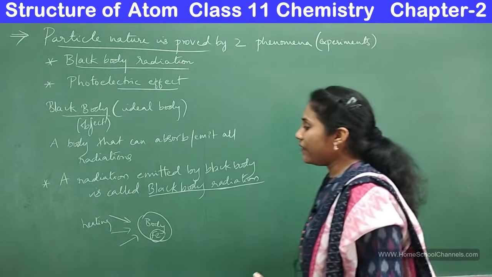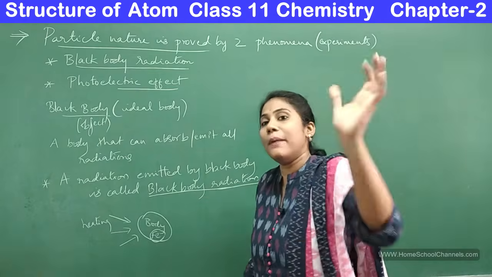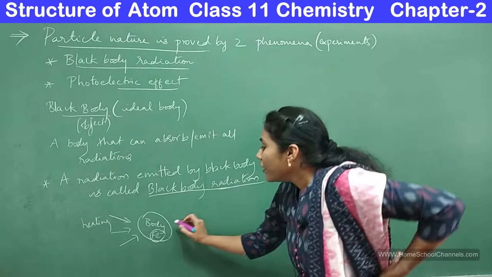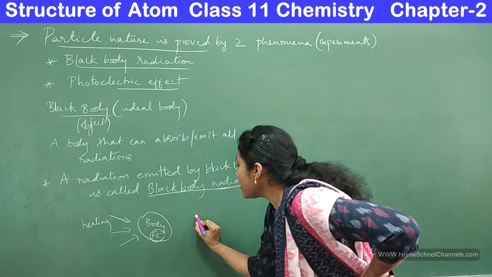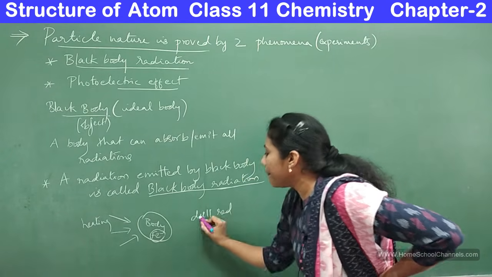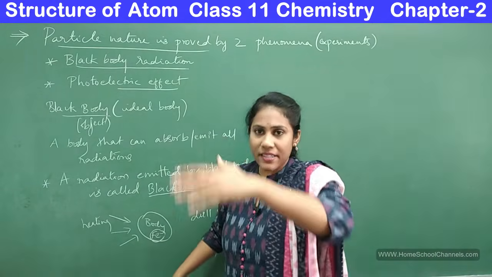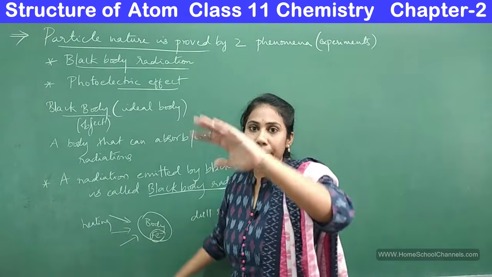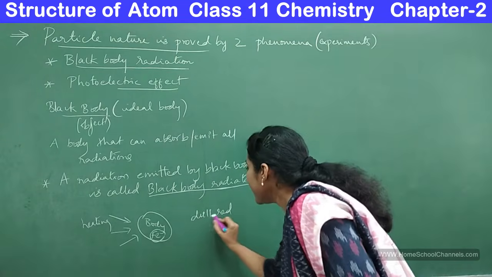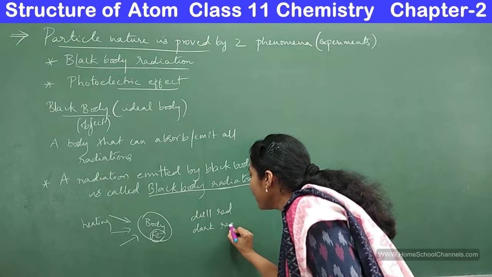So initially when you start heating, when you give a little amount of heat, your iron will turn out to be dull red. First your iron appears dull red, and as you continue heating and increase the temperature, that dull red will become dark red.